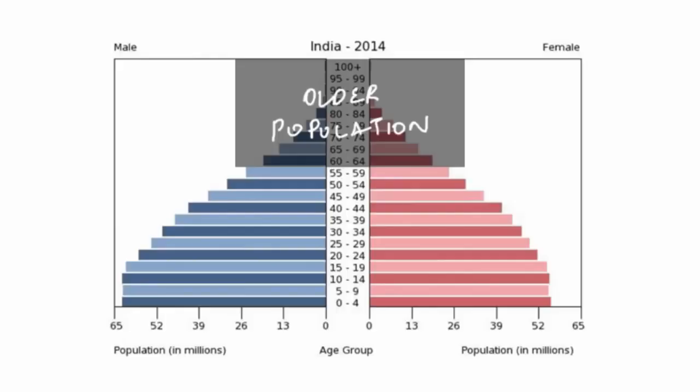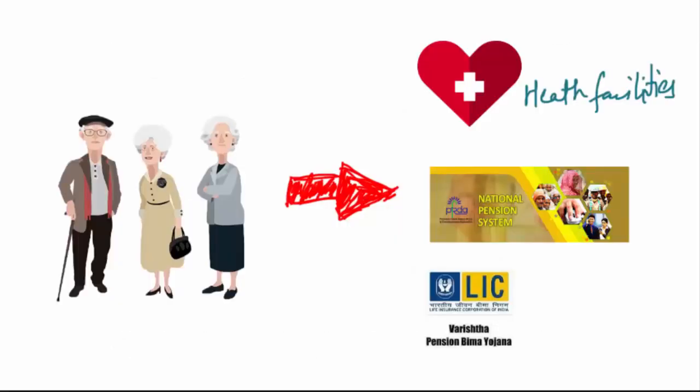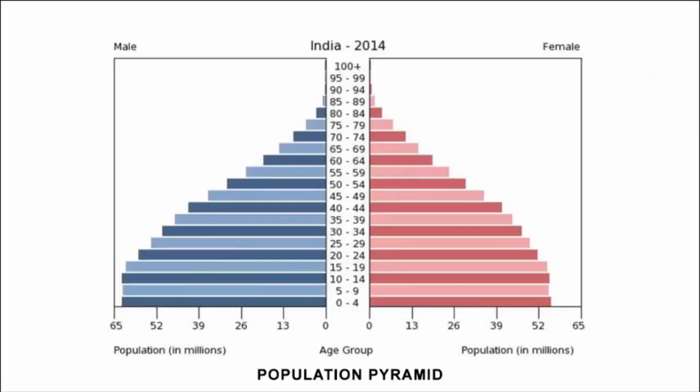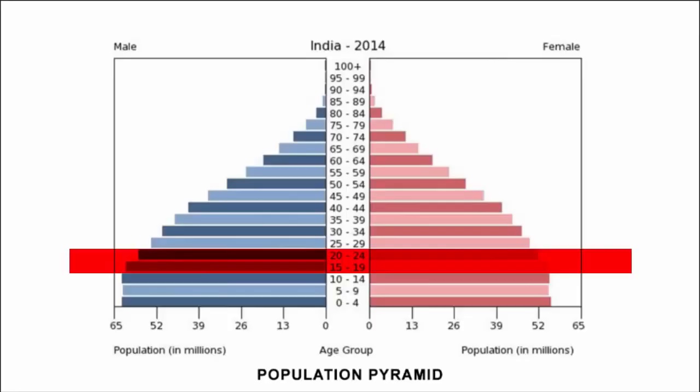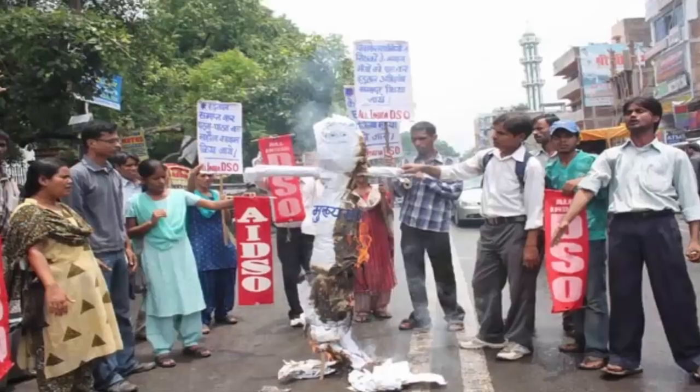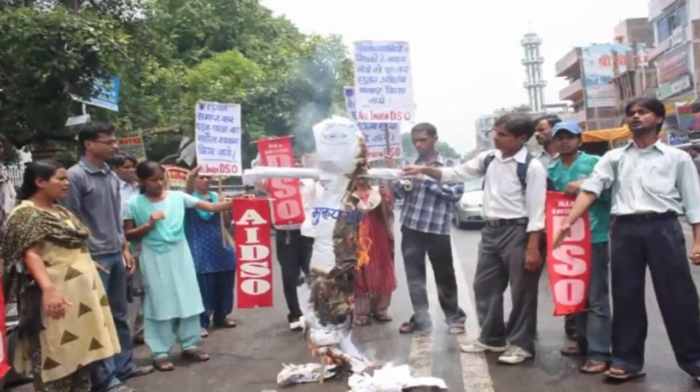Now, this population will require more expenditure on healthcare facilities, pensions, and all other care and welfare. So, there is a lot that can be figured out by looking at the population pyramid. We can also predict the potential political issues. For example, the rapid growth of the young adult population who are not able to find employment can lead to unrest.